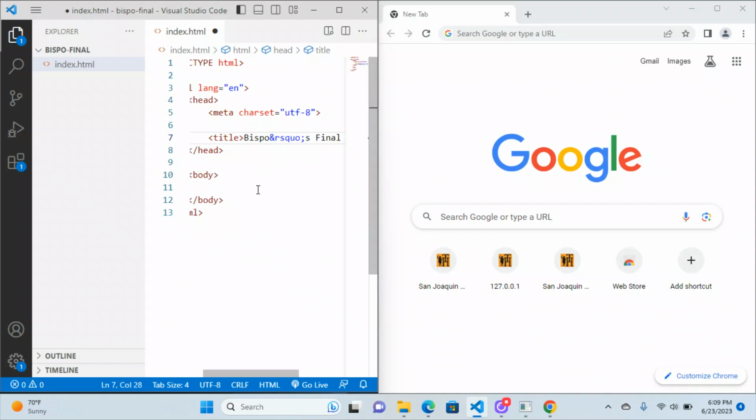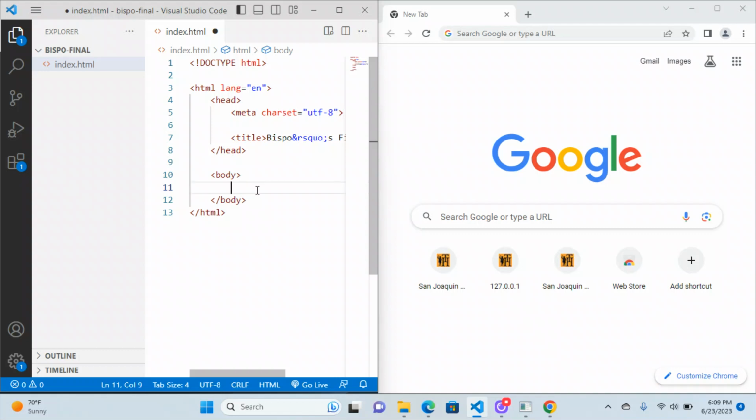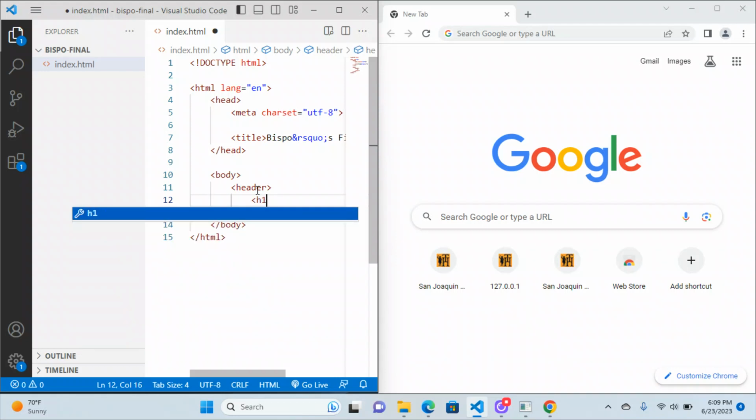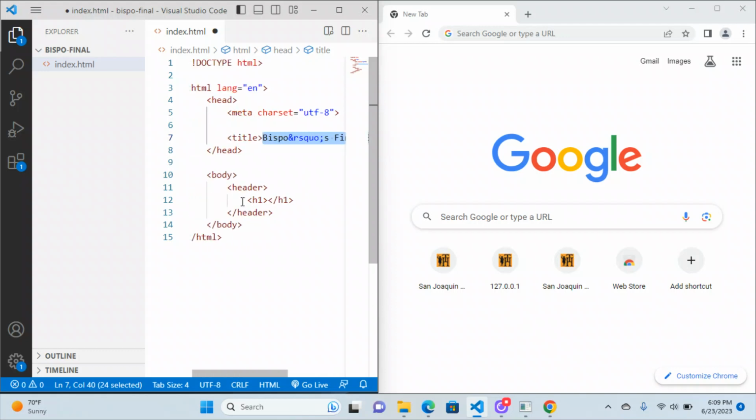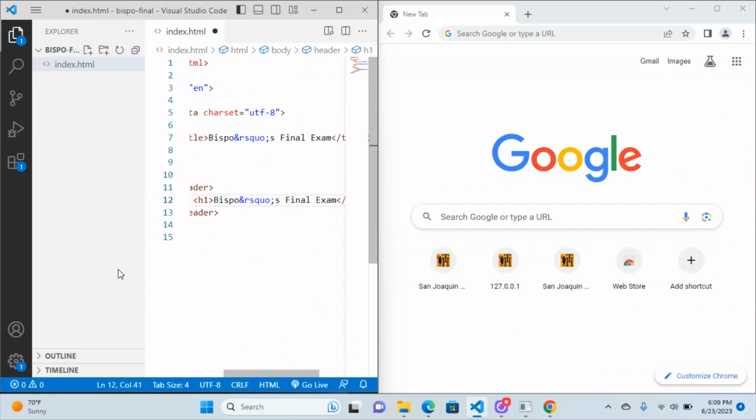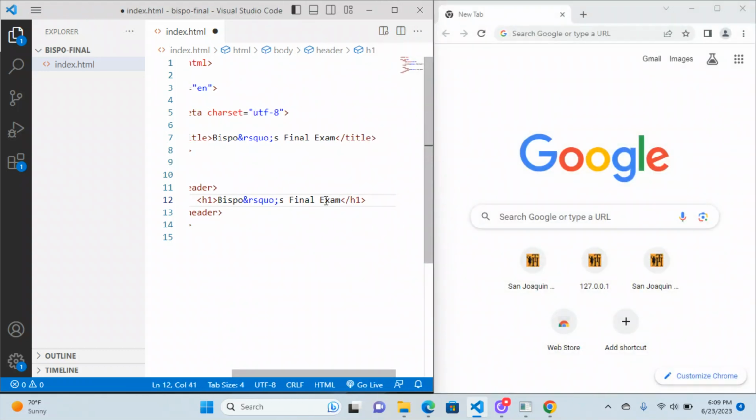Cool. Awesome. Now, if you wanted to, I didn't take points off for doing this, but some of you did do it, which I was happy to see. Generally speaking, when you have a web page, whatever's in your title, or at least part of it, is mirrored down into the most important heading. And so maybe I'll create a header and copy that and put it into an H1 down here. I'm going to have to pull this over a bit so we can see, unfortunately. Let's try that. Okay.